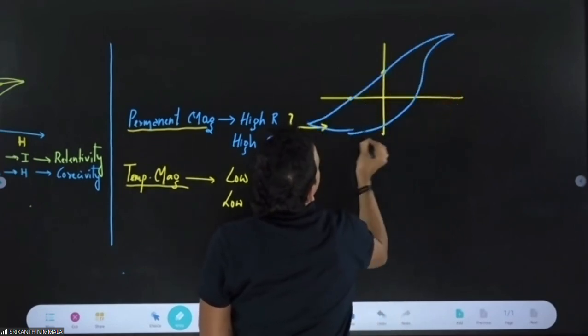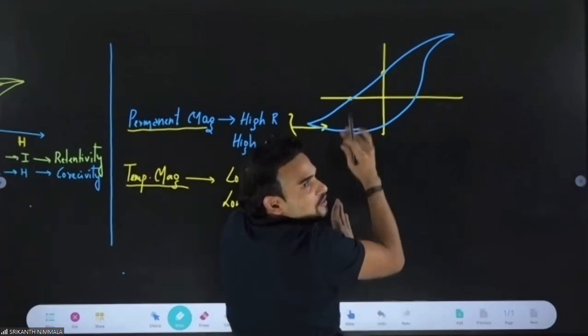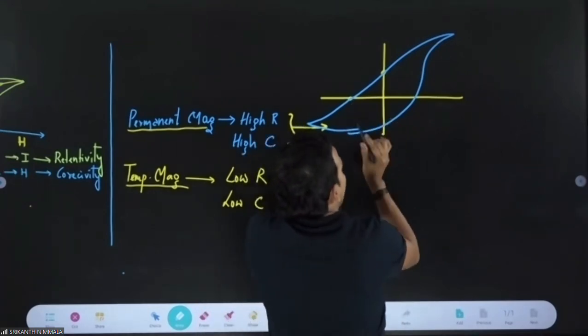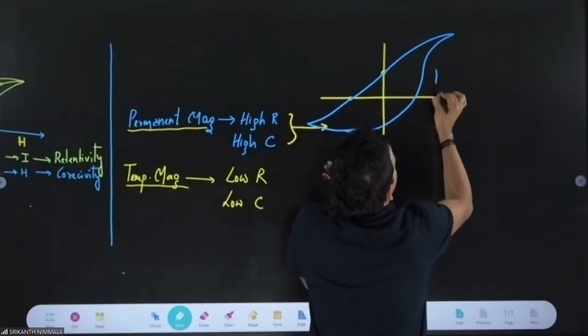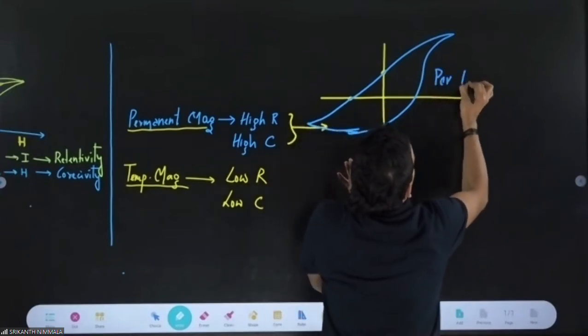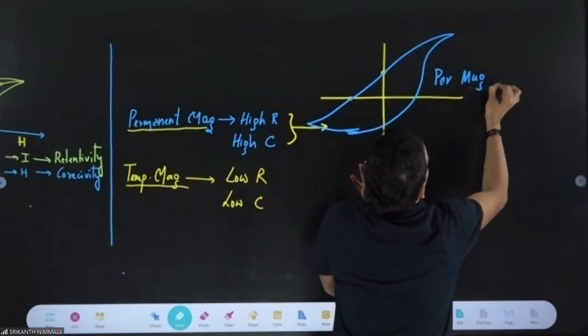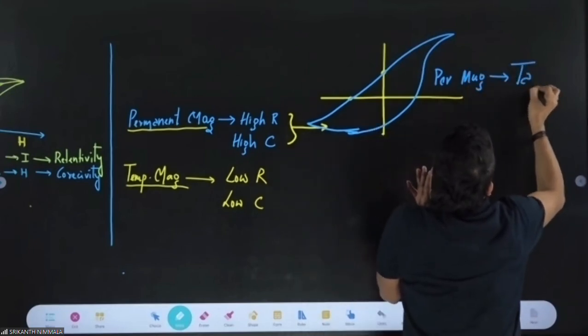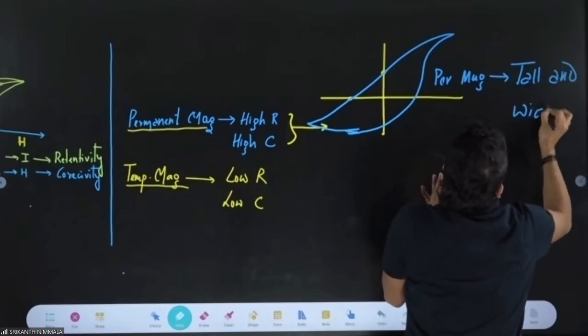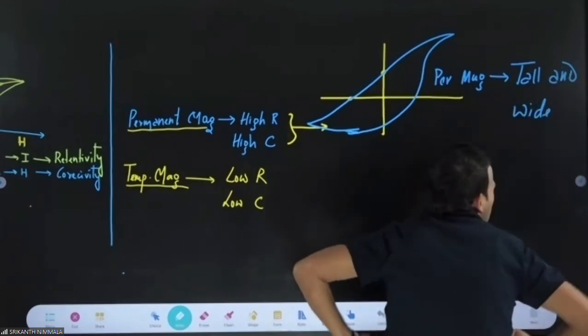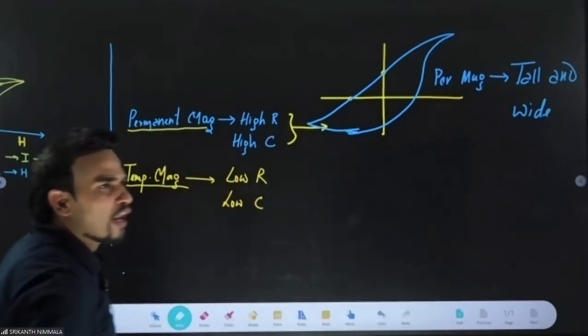This curve will be tall and wide, because coercivity is high, so width is more.